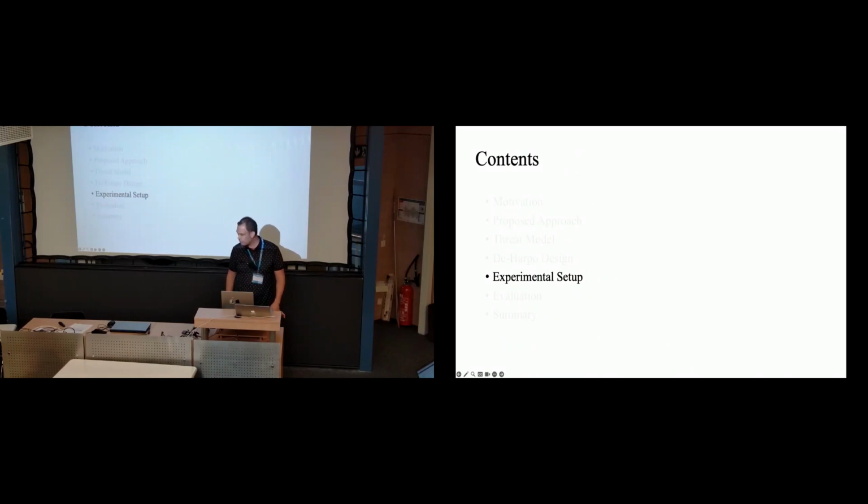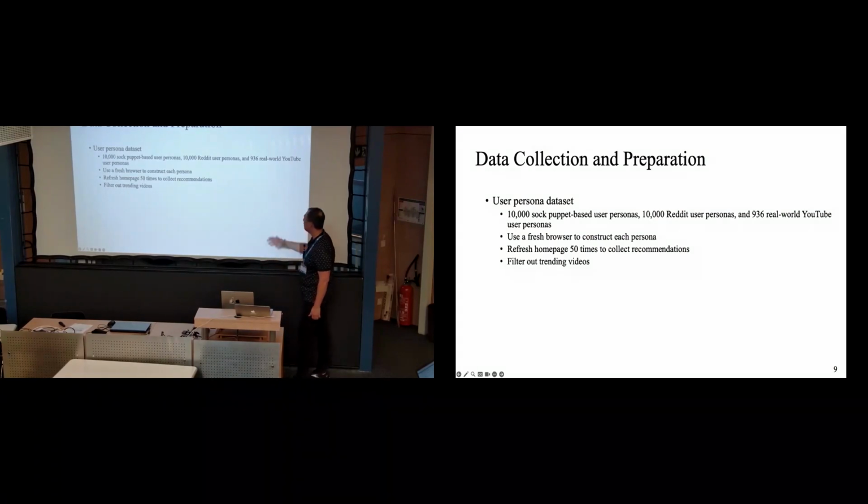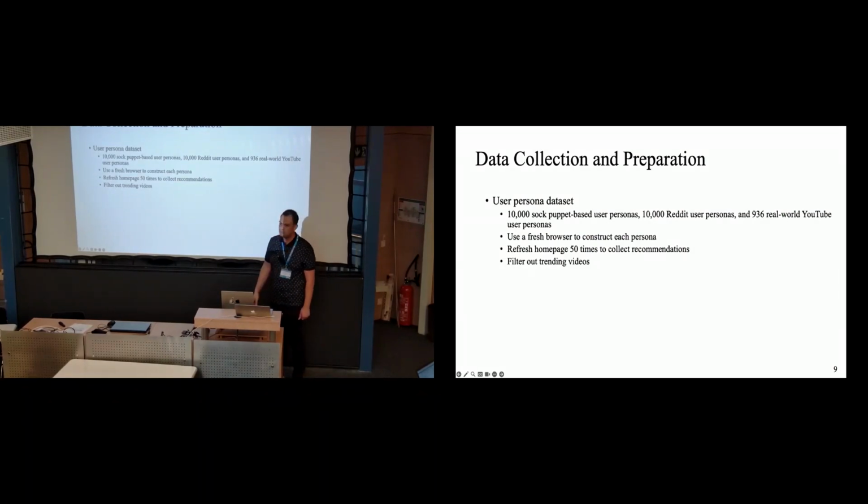So very briefly, I want to talk about the evaluation and how we set this up. We actually evaluated on real YouTube. We created sock puppets, and these sock puppets were trained using real-world traces from about 936 YouTube browsing histories of real users who were part of our user study. Then we spin up a fresh browser persona, emulate the browsing history of real users, and then go collect recommendations.